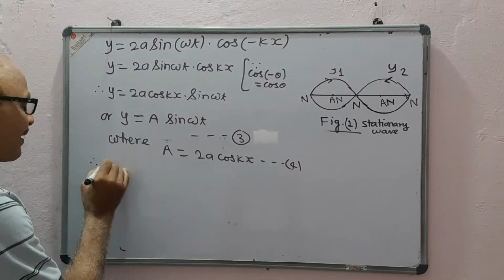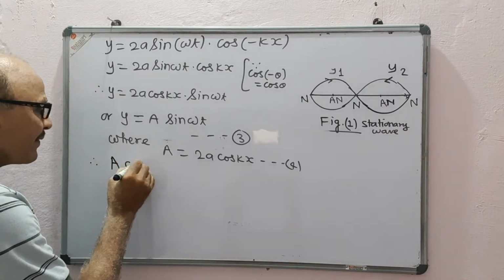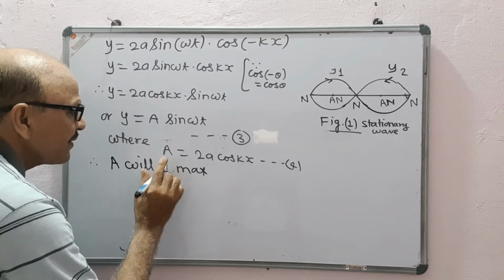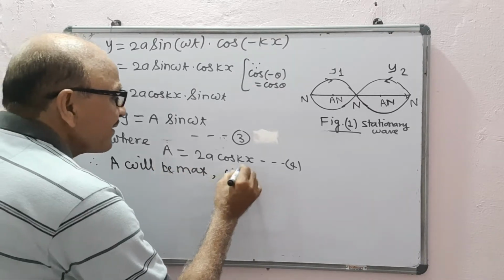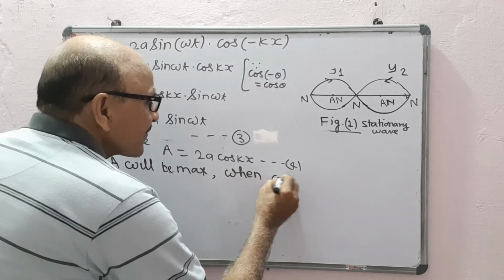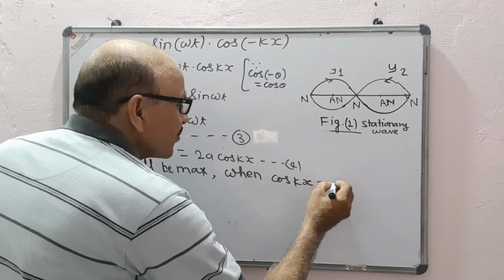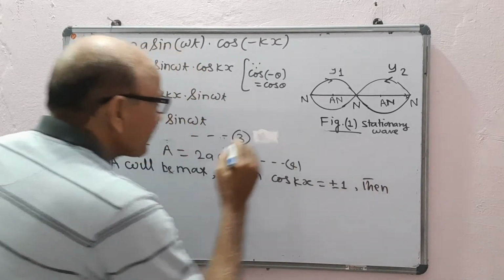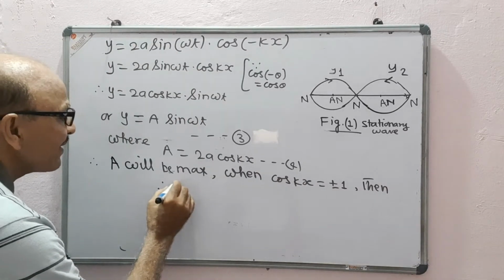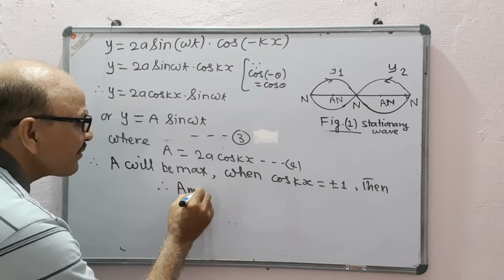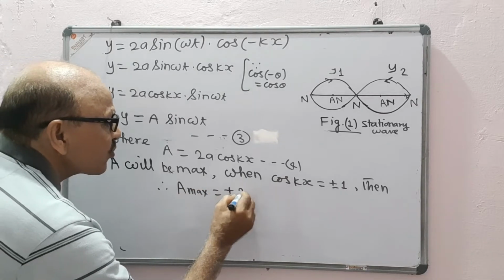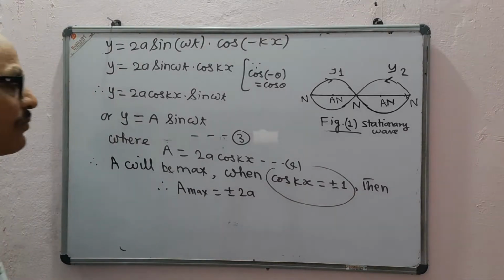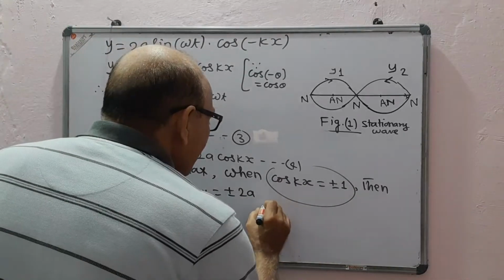Therefore A will be maximum when cos kx is equal to plus or minus 1. Then equation 4 gives A maximum equal to plus or minus 2a when cos kx is plus or minus 1,